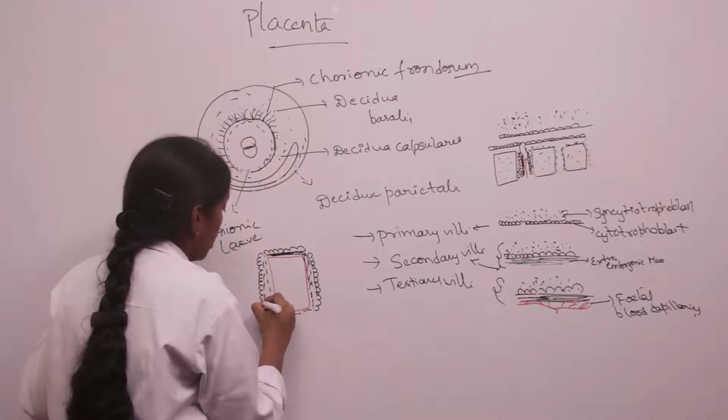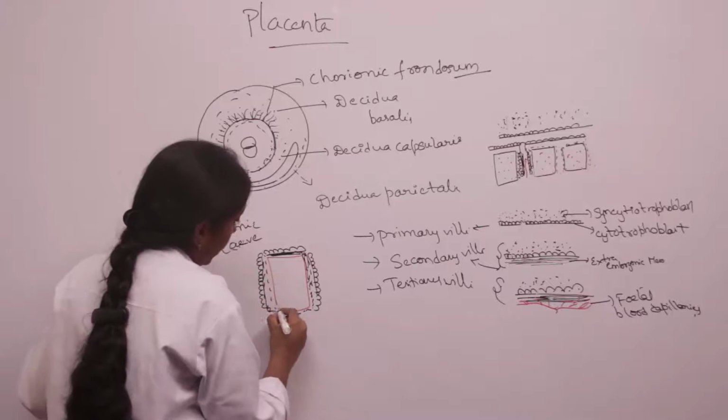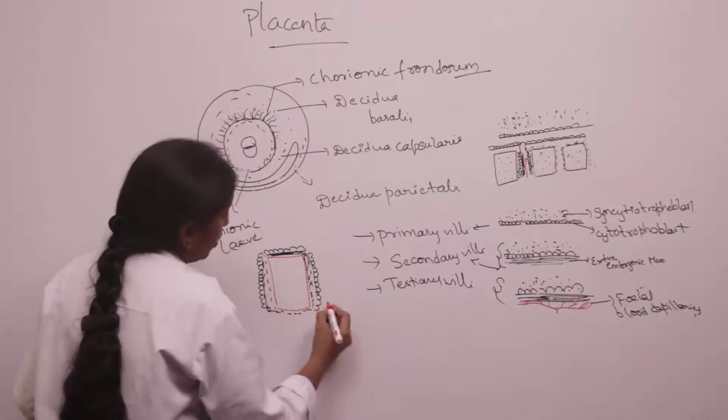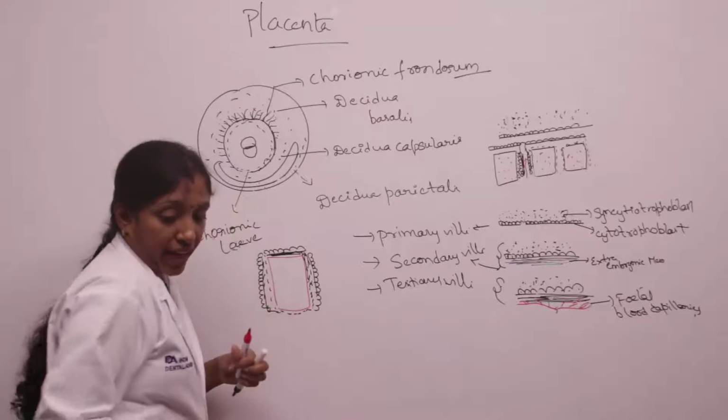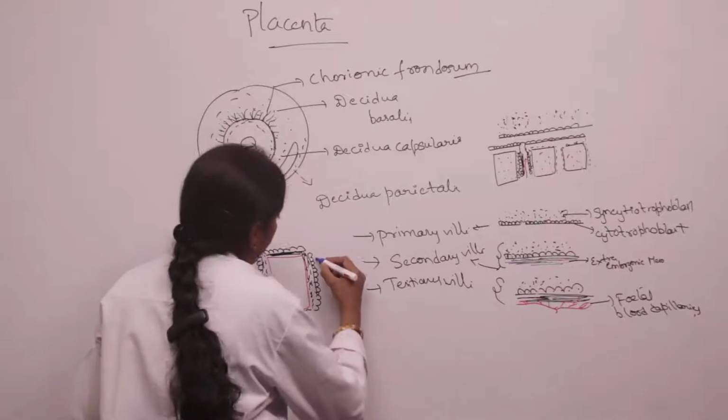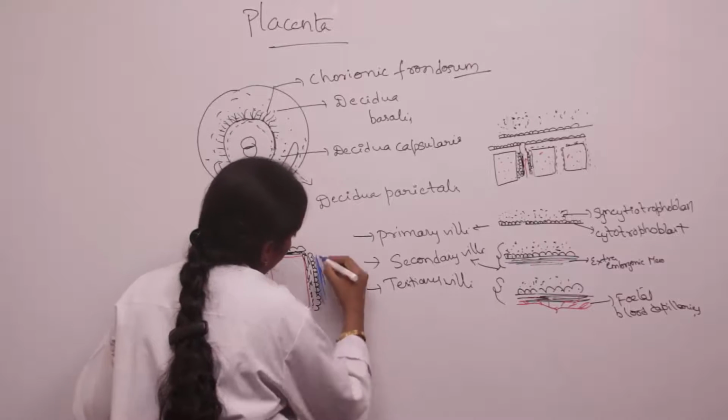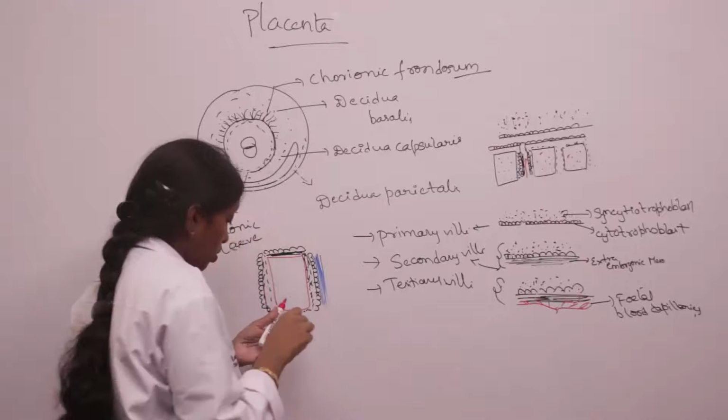Later on we have extra embryonic mesoderm present, which I have represented with blue color.